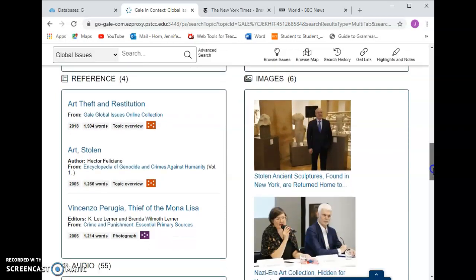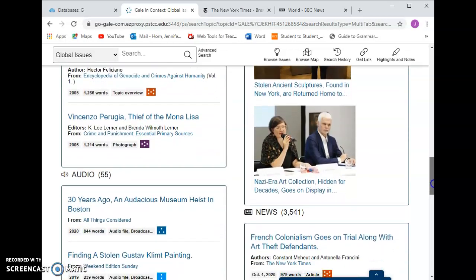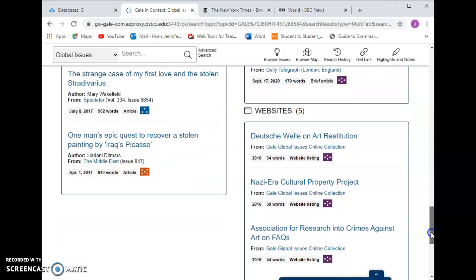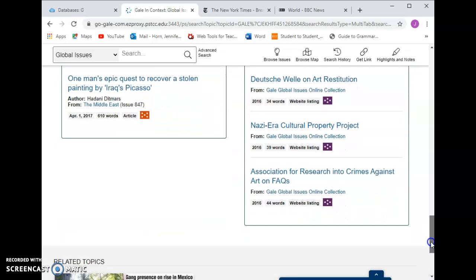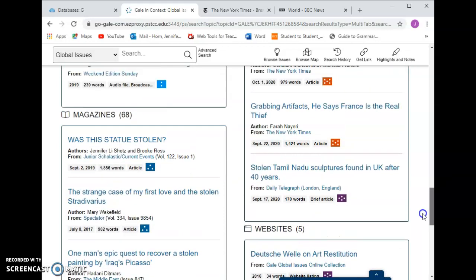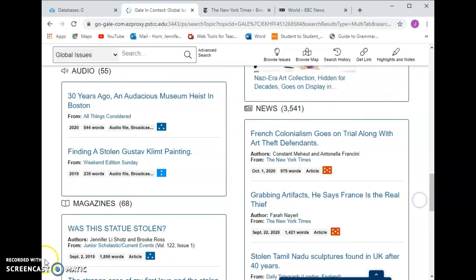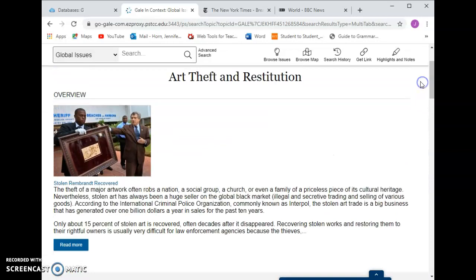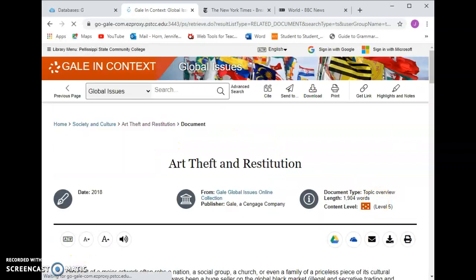So just click on that list, and there may be some things that you want to talk about within this broad subject, and you may have to click on one of those longer lists to find something that relates to your point. I want to point out this overview, which can be a really helpful place for getting started.